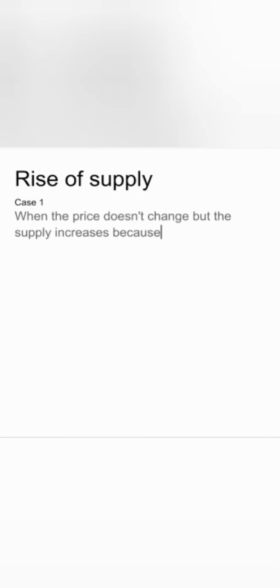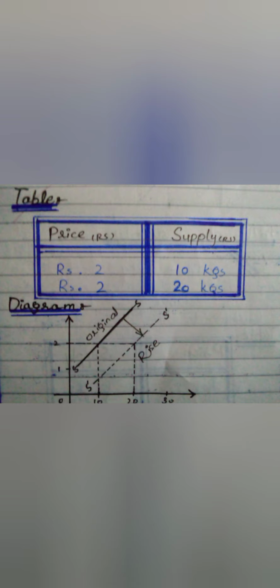Now the rise of supply. Case number 1. What happens in the rise of supply? When the price does not change but the supply increases because of some other cause. Means you have a table in which you see that the price remains constant but the supply is increasing. Price is constant and the supply is also increasing. You see the same thing in the table as well as in the diagram, in which the original and the rise, both the lines are mentioned.